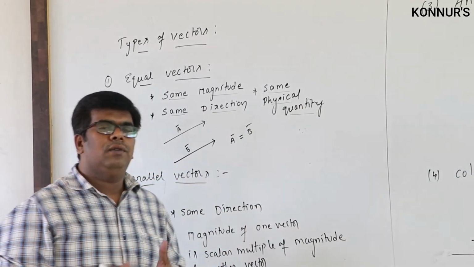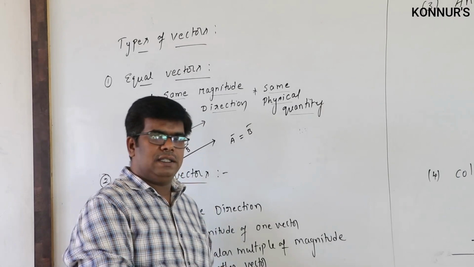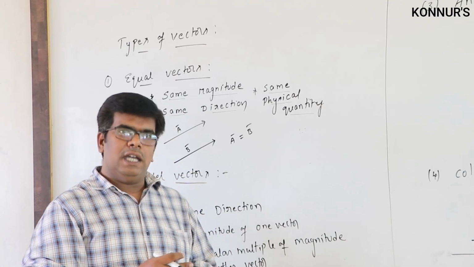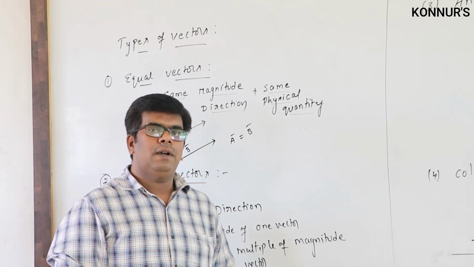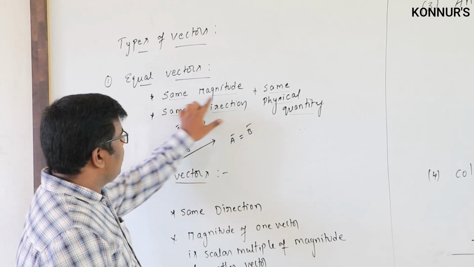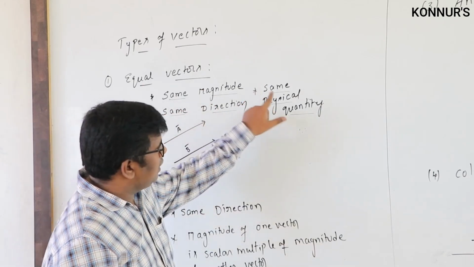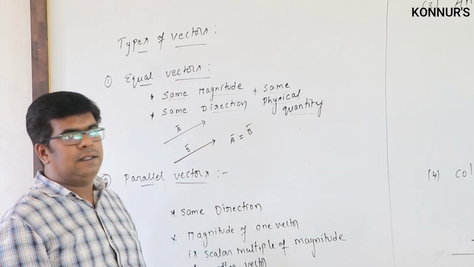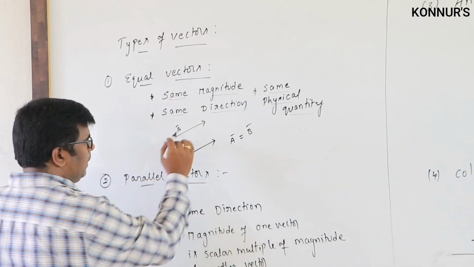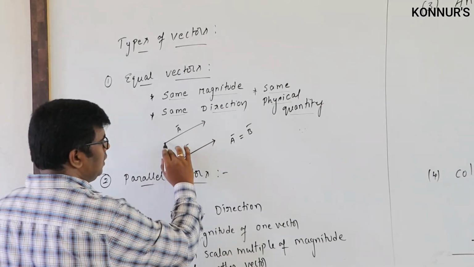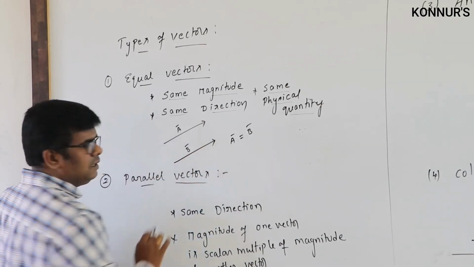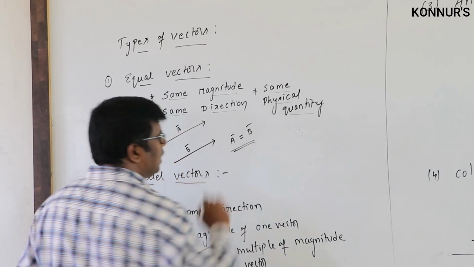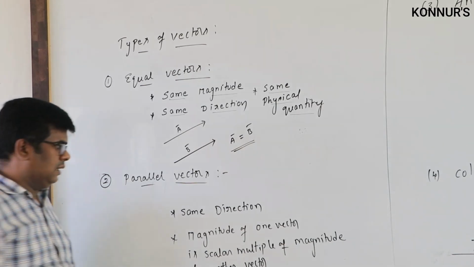For example, if you take a force vector and a velocity vector, even if they have the same direction and magnitude, we won't call them equal vectors because they represent two different physical quantities. So same magnitude, same direction, and the same physical quantity, only then can we call them equal vectors. Take a bar and b bar: they are the same in magnitude as well as direction, and they represent the same physical quantity. That's why we call these two vectors equal vectors.